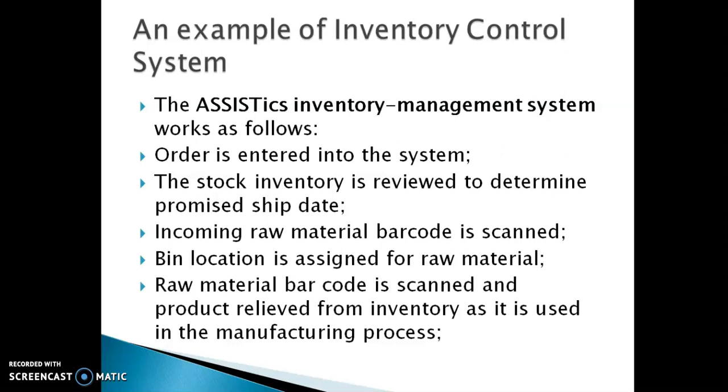Order is entered into the system. Stock inventory is reviewed. Whichever raw material comes into the inventory, the barcode is scanned for that particular raw material. Again, when we use that raw material for the production or manufacturing process, it is scanned again, so it is identified that the raw material is used for manufacturing.